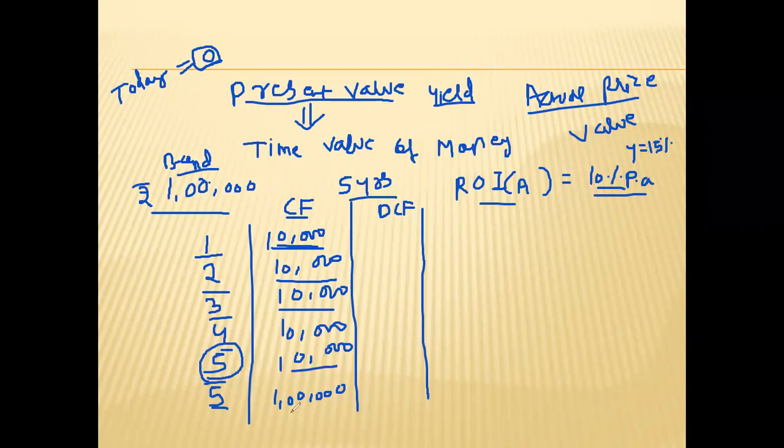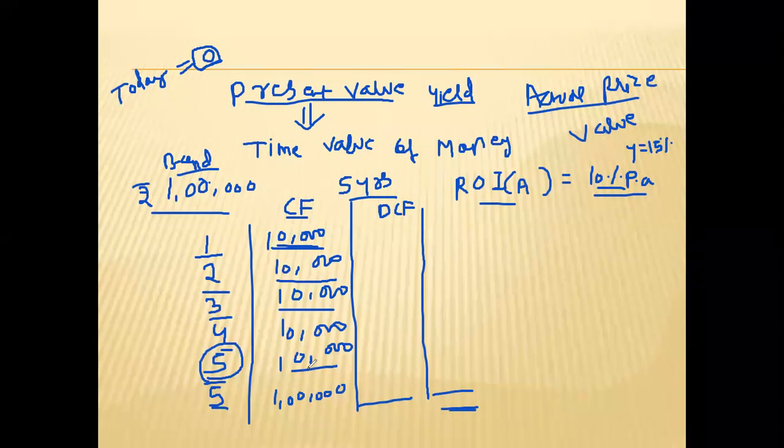So when you calculate the present value of all the cash flows and add them, you will get the value of the bond, or you can say the correct value or the intrinsic value of the bond. So this is the concept of present value. Present value means the today's value of money of the future cash flow. So this 10,000, say you are receiving after 5 years, its value today will be different, obviously. That is the present value concept.